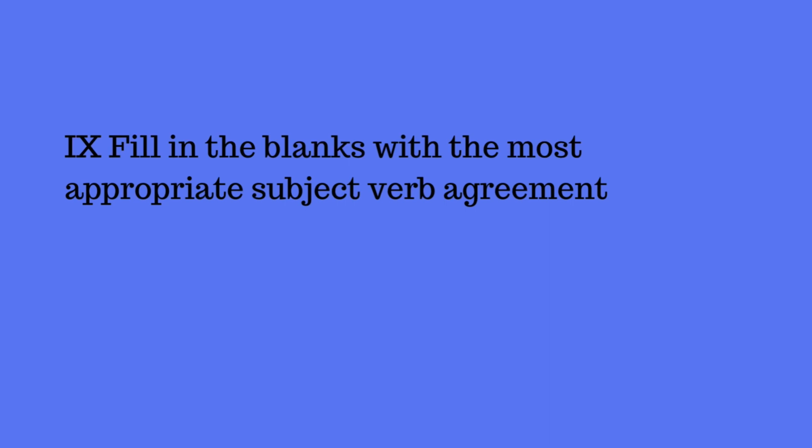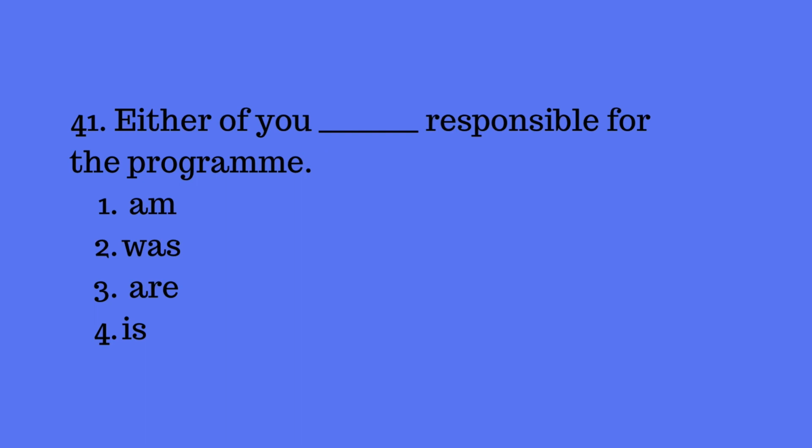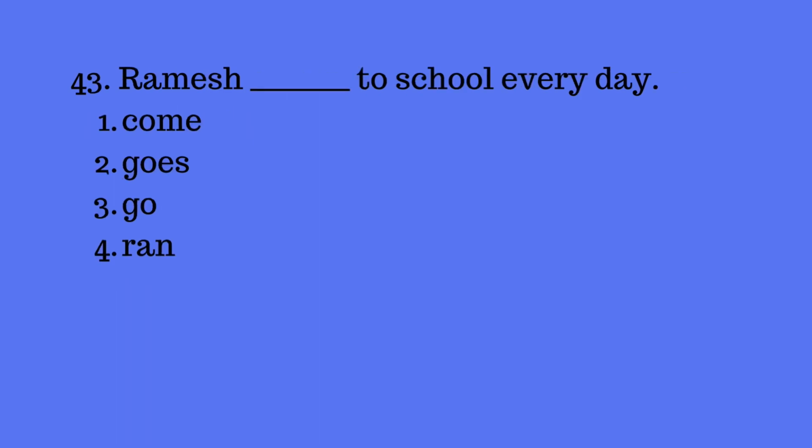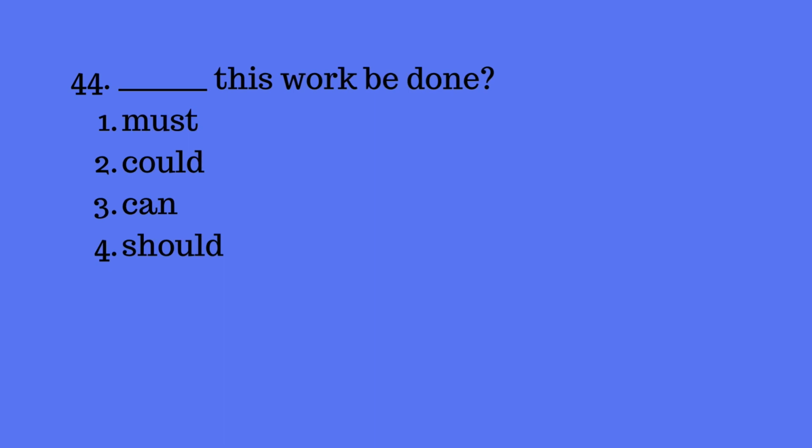Next, fill in the blanks with the most appropriate subject-verb agreement. This is very important topic. Either of you is responsible for the program. Here the answer is are, because after you we use are. 1,000 rupees is spent. Here the answer is. That means if a number is followed by a noun, then we use singular. Next, Ramesh goes to school every day. Here it is an everyday process. So we use the base form of the verb, but if it is third person, we add s or es. So Ramesh is a third person. So we have to add es, goes.